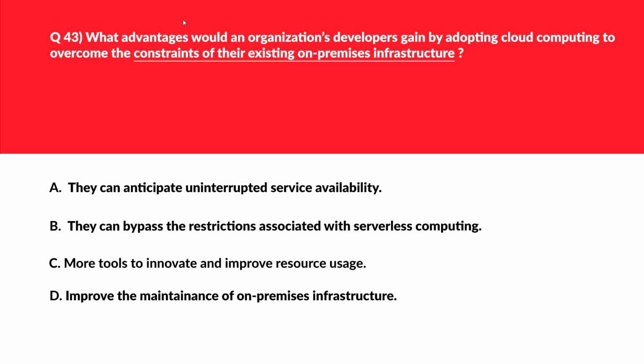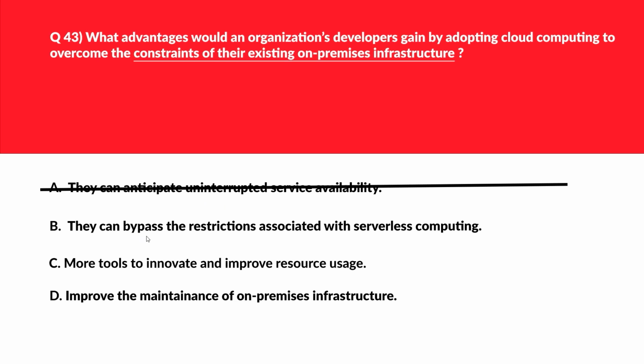Okay, let's look at again a classic question related to cloud versus on premises. Let's look at option A. A says they can anticipate uninterrupted service availability. No service can guarantee 100% availability due to unforeseen outages. It can be like earthquake, electricity, or fire, those kind of things. So 100% guarantee or uninterrupted service is impossible. Therefore, incorrect choice.